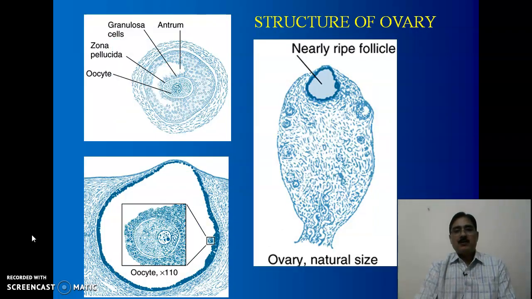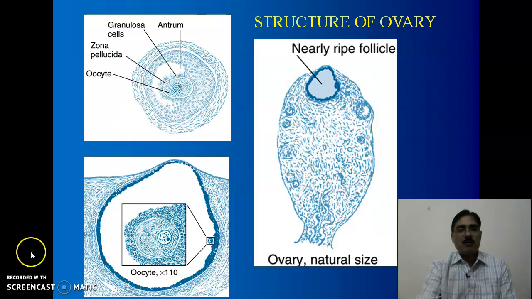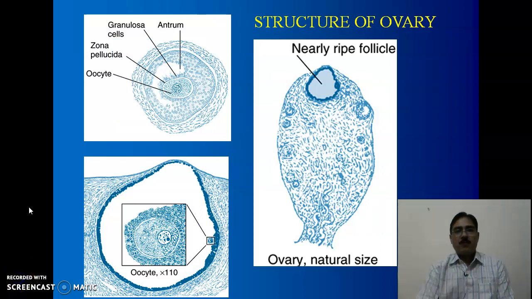Now let us discuss the structure of an ovary. What we have studied is depicted in this slide. First, the ovary in natural size, and then the structure of a developing oocyte, and inside a developing oocyte an ovum is developing.